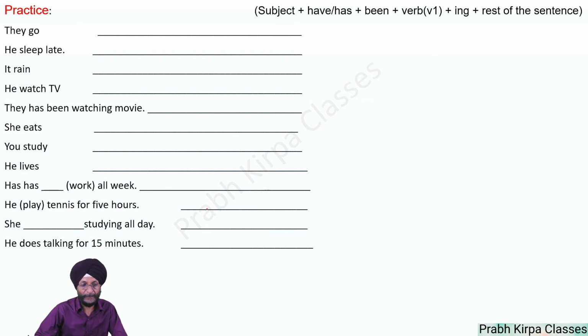Now we will do some practice of this sentence. We have given a hint how the sentence is formed so that the answer can be solved by you in an easy way. So the first practice is they go. They is the subject. Then we will use have or has. Yes, we will use have. Then we will use been. They have been, verb go, and we will add ing. They have been going.